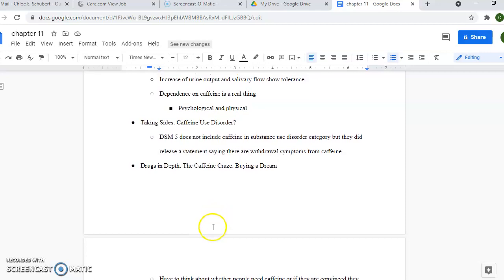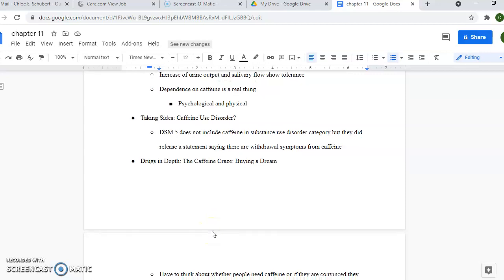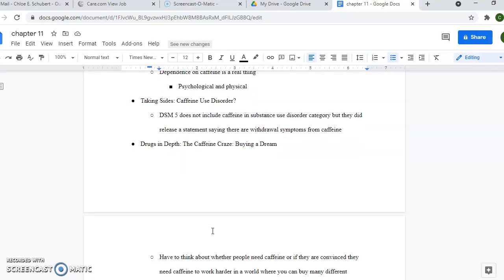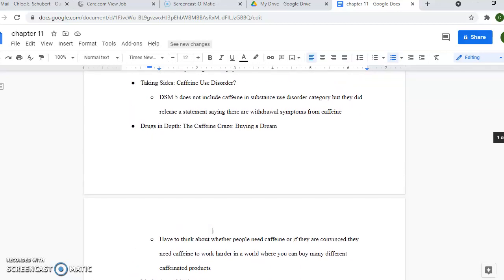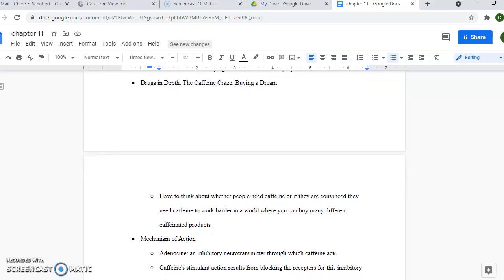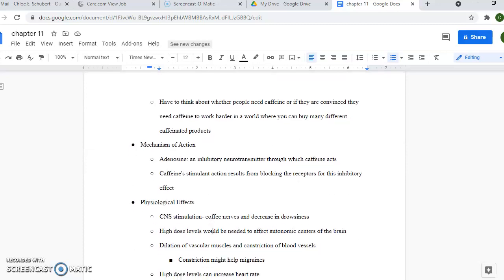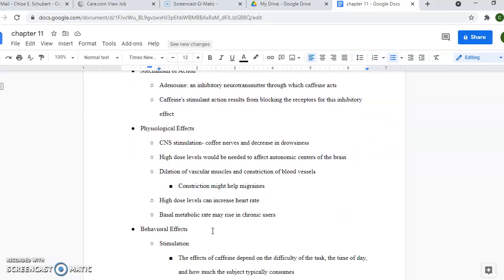Taking sides. Caffeine use disorder. DSM-5 does not include caffeine in the substance use disorder category, but they did release a statement saying there are withdrawal symptoms from the consumption of caffeine. Drugs in depth. The caffeine craze, buying a dream. You have to think about whether people need caffeine or if they are convinced they need caffeine to work harder in a world where you can buy many different caffeinated products.